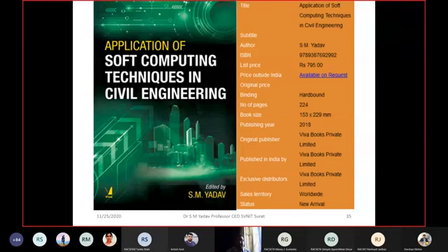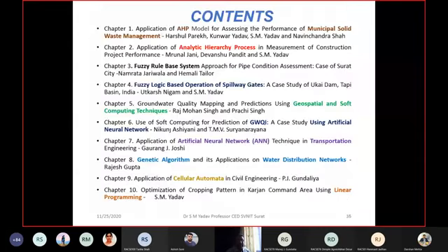That is the soft computing technique applied for optimization of irrigation deficiency in Ukai reservoir. If anyone is interested in application of soft computing techniques in civil engineering, this is the book which is edited by me and available at Viva Books Private Limited. It's originally from Delhi, and it contains many applications. Here you can see it's from chapter 1 to chapter 10, in which chapters 1 and 2 give AHP applications, that is analytical hierarchy process.